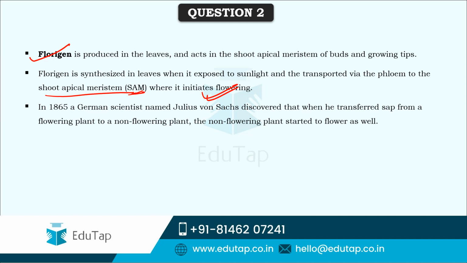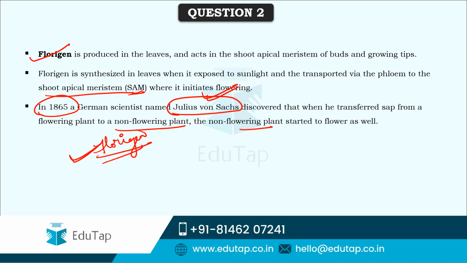It was discovered for the first time in 1865 by a German scientist named Julius von Sachs. When he transferred sap from a flowering plant to a non-flowering plant, the non-flowering plant also started to flower, just like a flowering plant. He then conducted various experiments and concluded that florigen is a hormone that initiates flowering. He couldn't extract florigen from the plant, but he proved that there is a hormone that induces flowering.